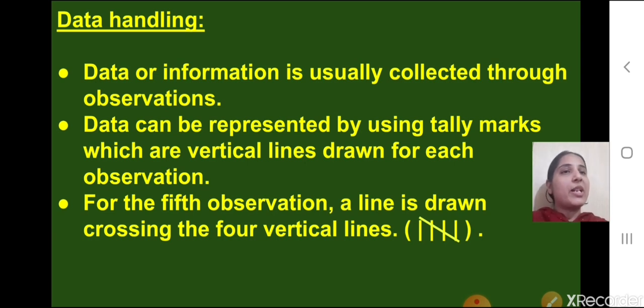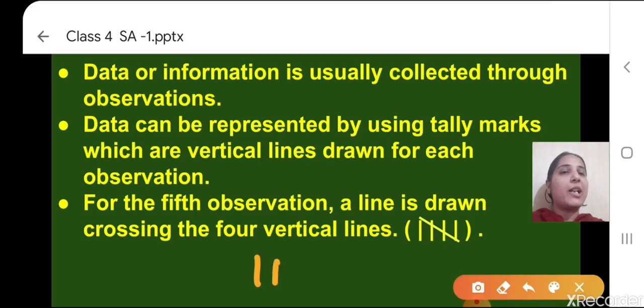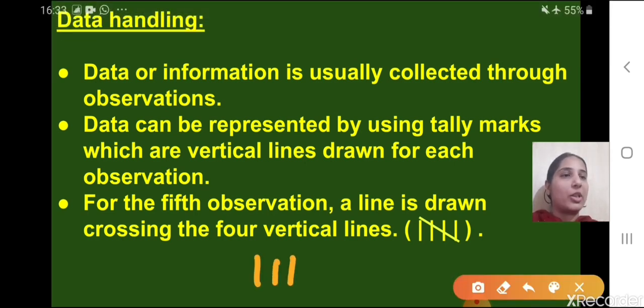Although data can be represented by other methods as well, that you have already done in the previous classes, like pictograph, bar graph, and one of the methods is tally marks. So what are tally marks? They are vertical lines drawn for each observation.